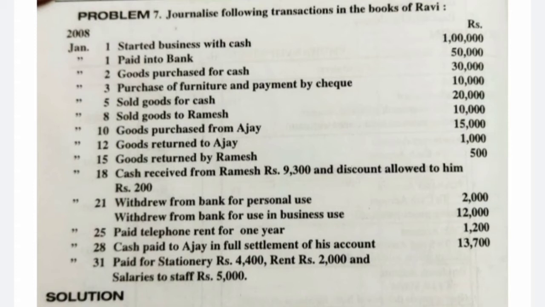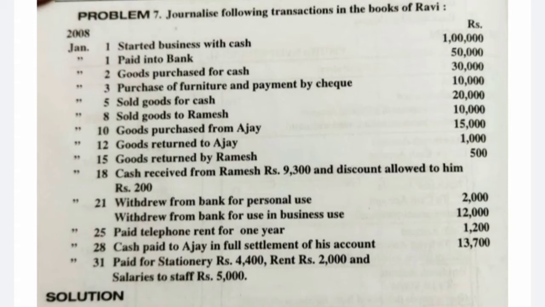Next, goods returned by Ramesh. For Ramesh, what transaction did we make? Sold goods to Ramesh. On 8th January we sold goods to Ramesh, and now he came to us and he is returning goods of rupees 500. So it is a sales return. Whatever sales we made to Ramesh, now he came to return, so we will call it a sales return. While making sales, we credit the sales.